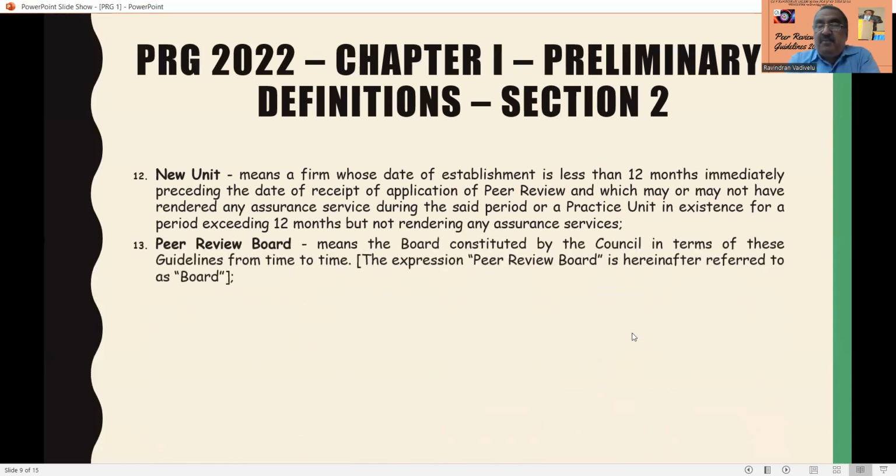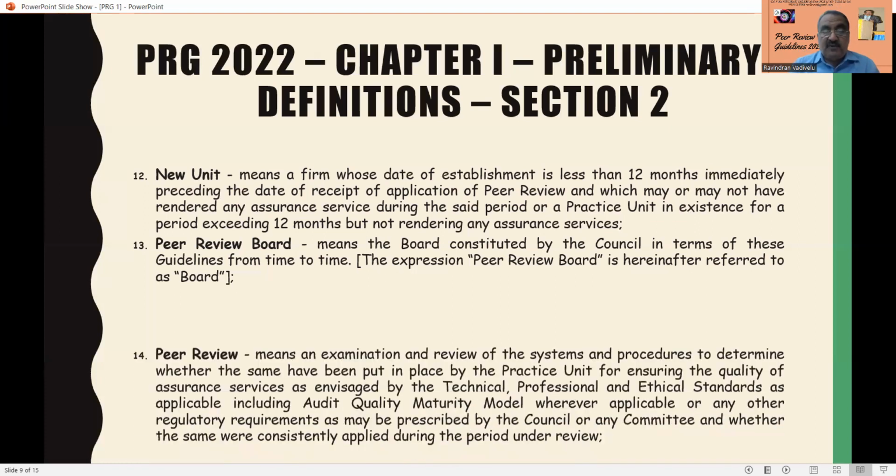And peer review board means a board constituted by the council in terms of the guidelines from time to time. The expression peer review hereafter is called the board. So board means the Peer Review Board as per the Peer Review Guidelines 2022.